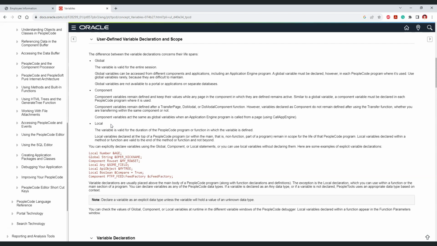Also, if we have written a PeopleCode function, and in that function we are declaring a variable to have a local scope, in that case, the local variable will be available only during that particular function. It would not be accessible outside of that function, even though it is the same program.